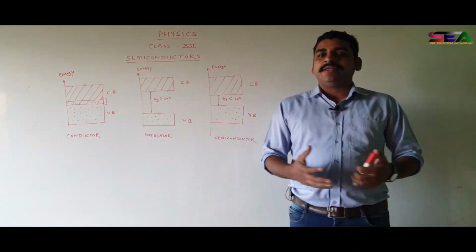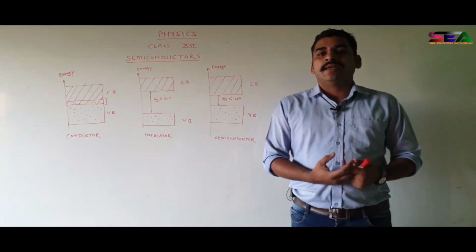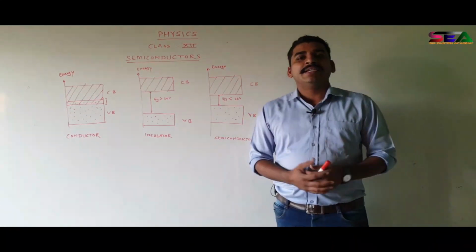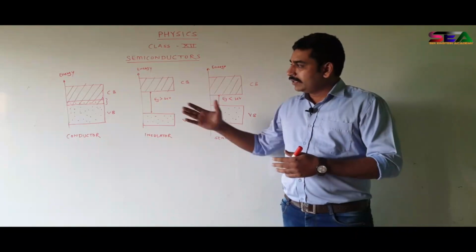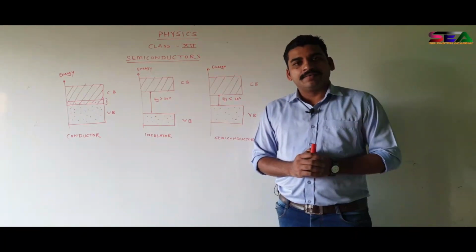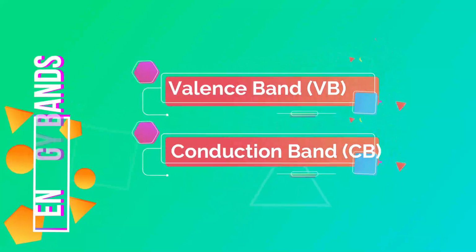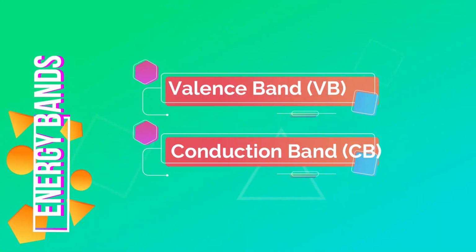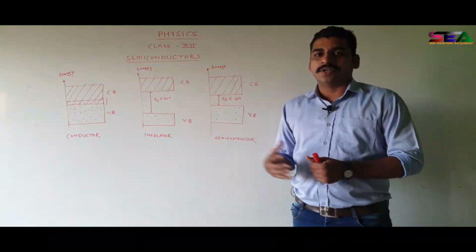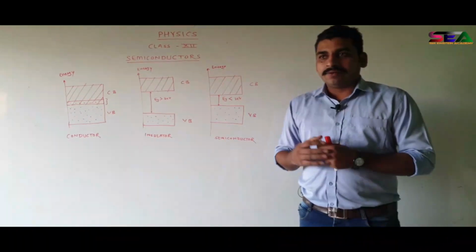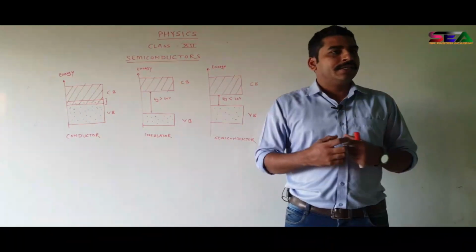Now see, in every atom or in every element there are some bands, there are some energy levels. Normally there are two types of energy bands. First is called the valence band, it is denoted by VB, and second is the conduction band, in short we can call it CB. Now these are the energy levels.